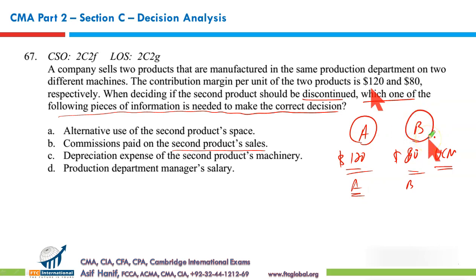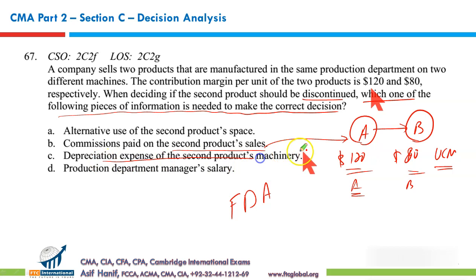The relevant cost is the cost that is FTA: the cost that is related to the future, the cost that differs, and the cost that is avoidable. So commission paid is on the sale that can be obtained both on A and B. That does not differ from one alternative to another.